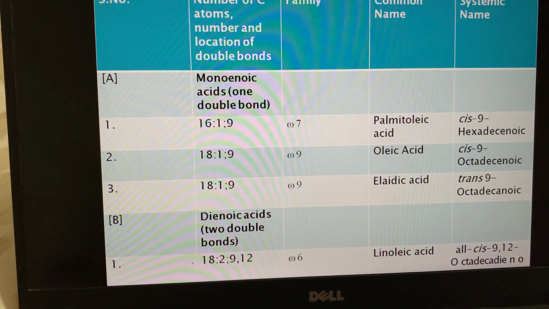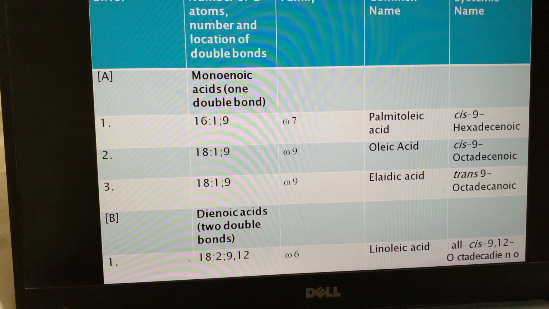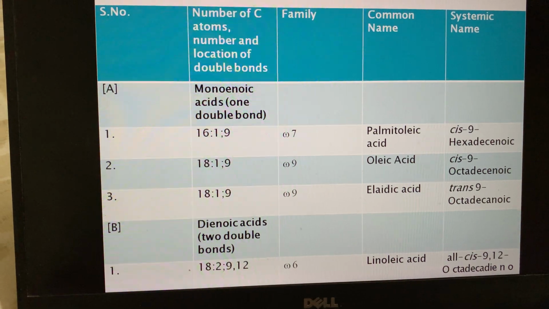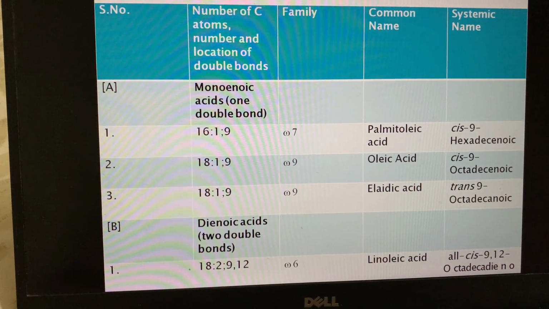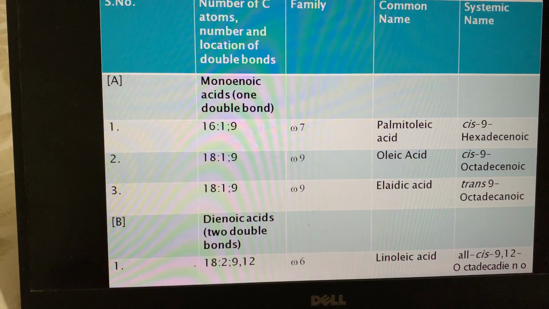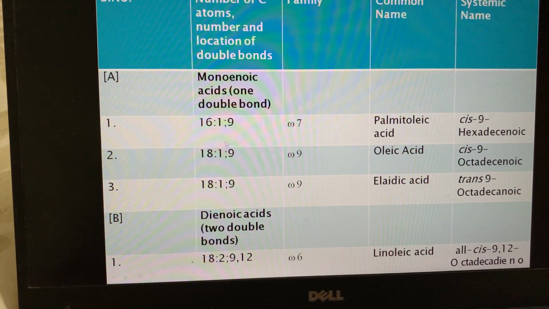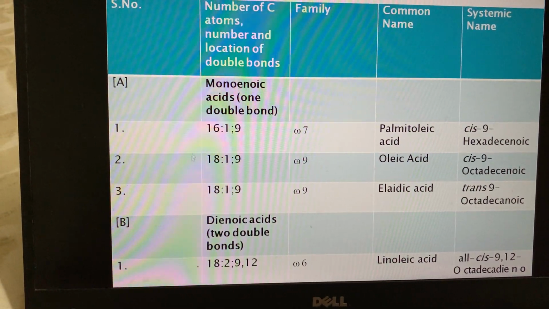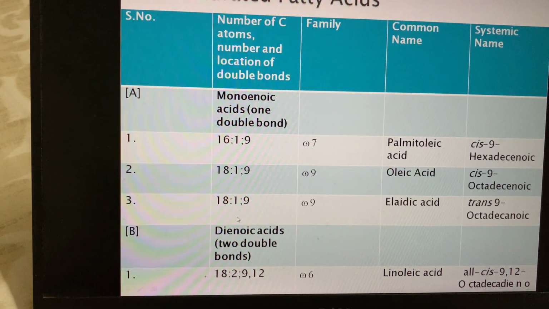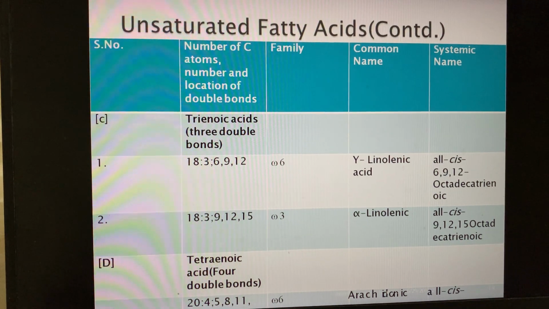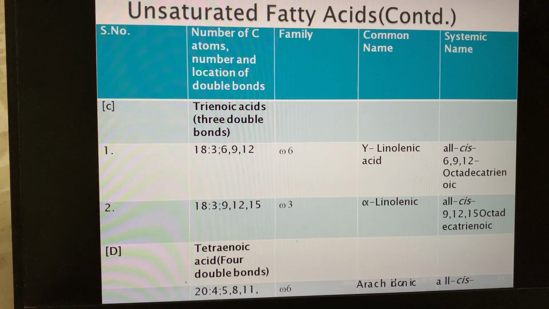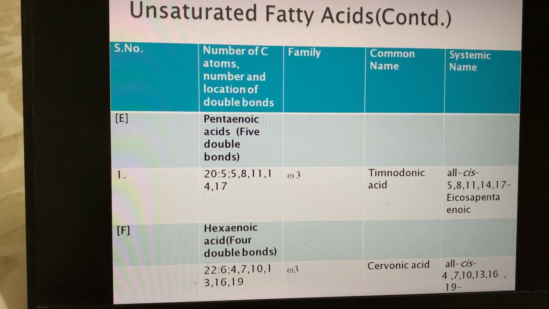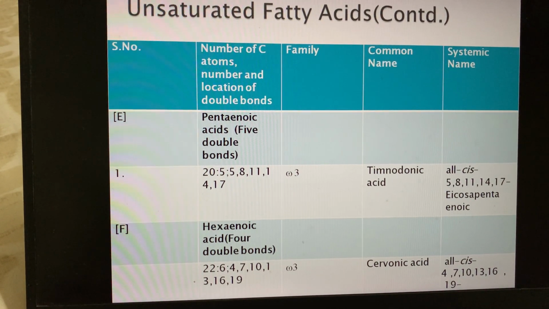You need to draw the structures of a few, and based on the location of the double bonds, you should write the structure and this symbolic type of representation for unsaturated fatty acids. These are a few other examples.